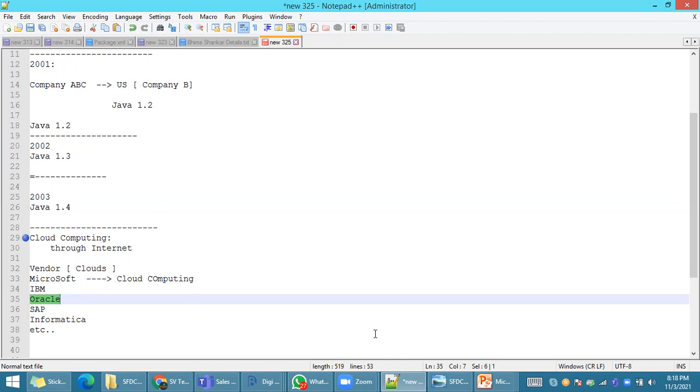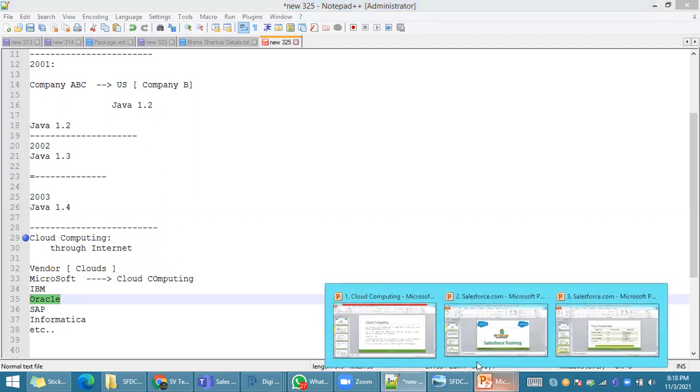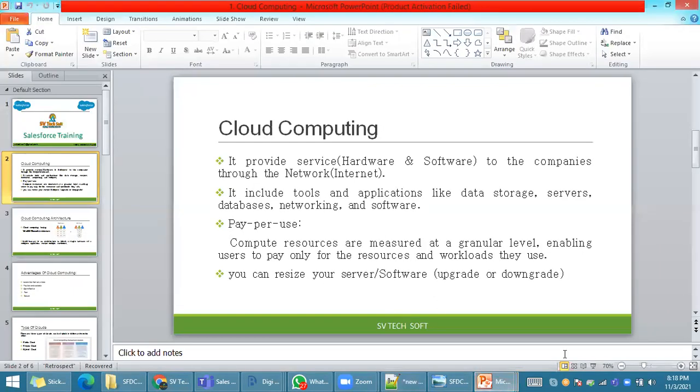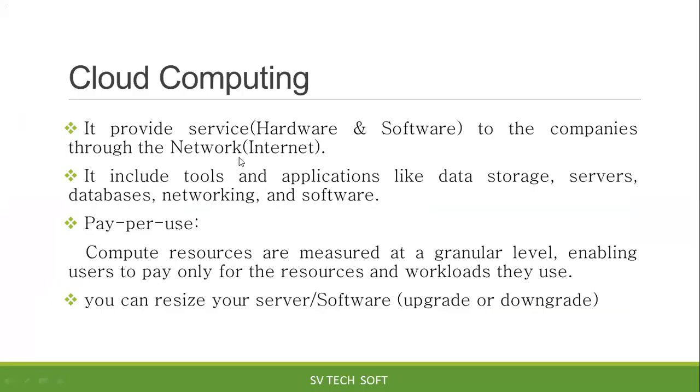We will go through the PPT. Then I will give more overview of what cloud computing is and what its main advantages are. Now you will get a better understanding of what cloud computing is. Cloud computing is nothing but providing software and hardware service to companies through the internet. Who will provide hardware and software? The vendor will provide the service. Who are the vendors? Whoever has their own software and their own hardware, those all are vendors.